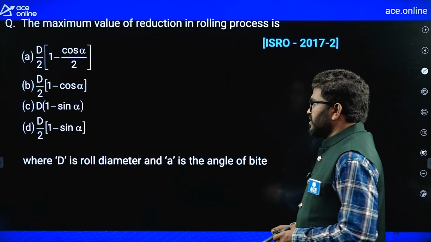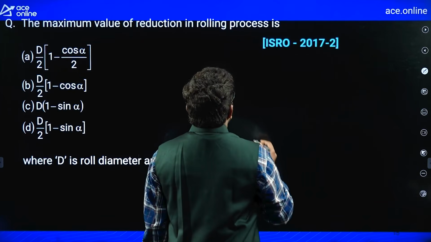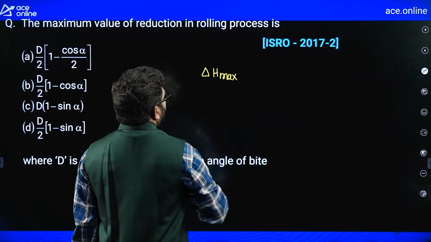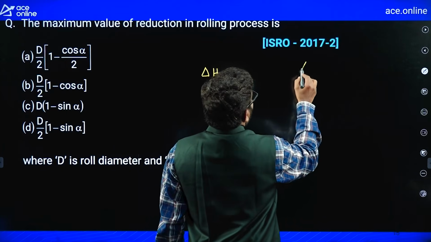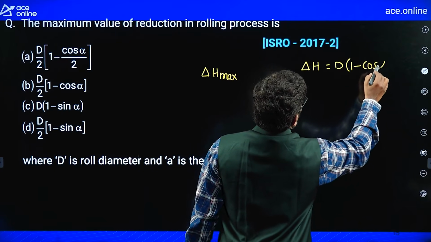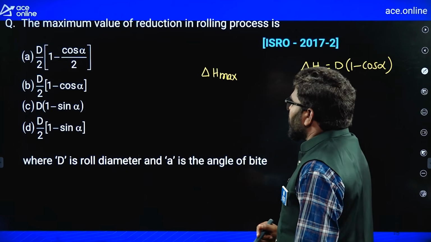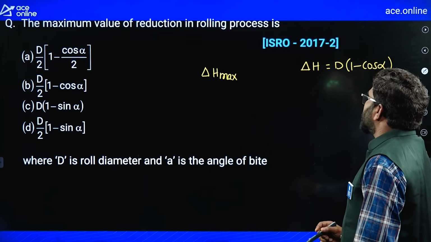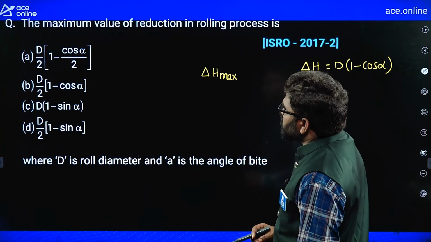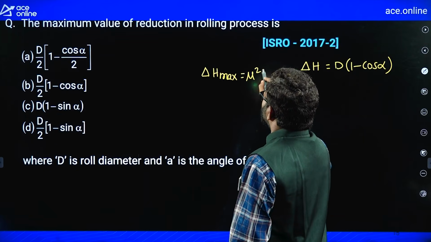In rolling process, the maximum value of reduction, how will you get that? Delta H max. So remember, delta H max they are asking. The general formula is delta H equal to D into 1 minus cos alpha. So delta H is equal to mu square R. Maximum value of reduction in rolling, actually delta H is equal to mu square R.